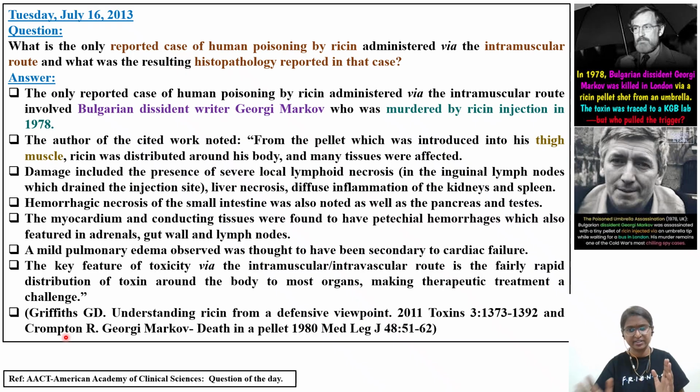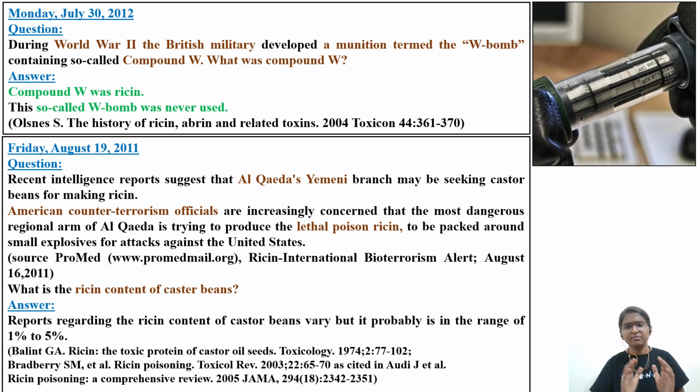I'm not saying you'll get it in the exam, this particular incident, but try to understand route of administration is important, how the source, everything, right? Then something we'll discuss about how ricin was used as a bioweapon during the World War, whether it was used or not. That concept will be read in these two questions, sir.